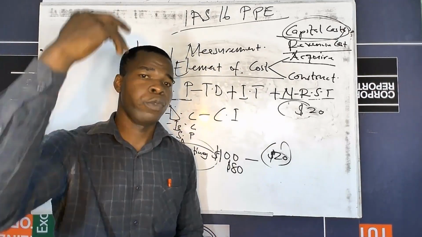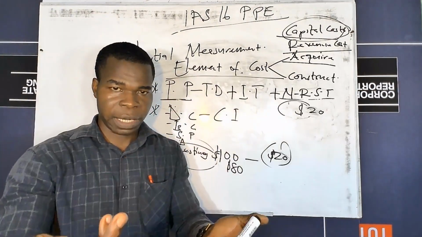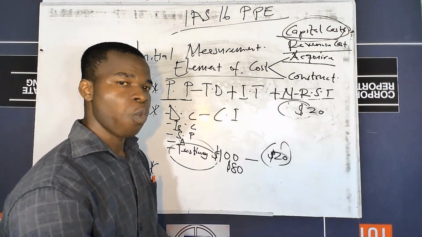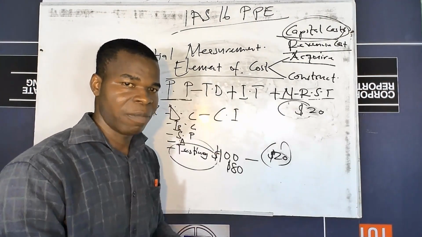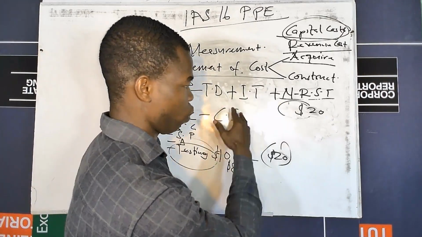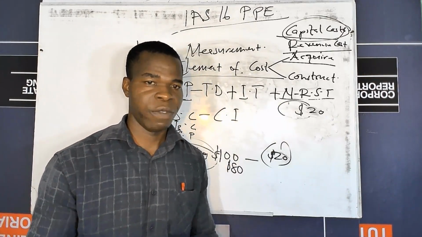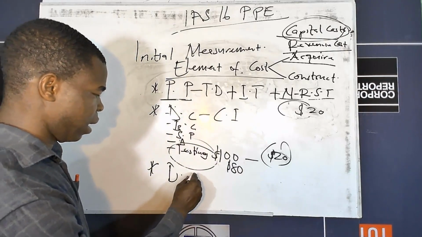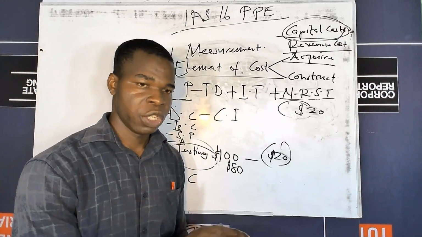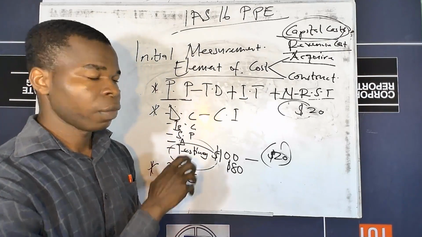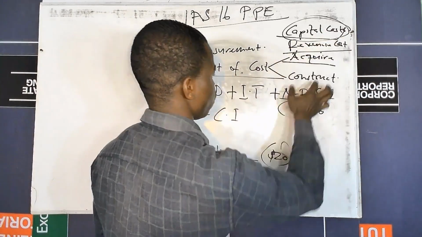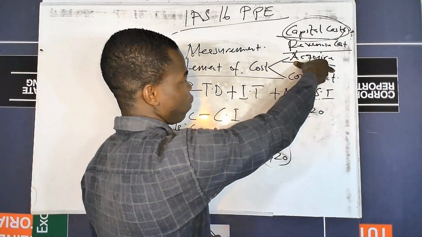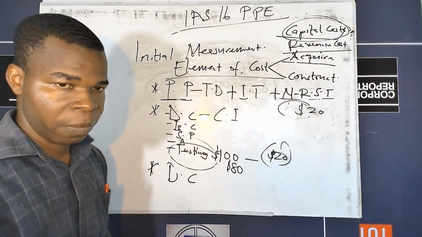But remember that this is a future cost. It's going to happen in the future. It's not happening today. So sometimes the entity will give you an effective interest rate that you unwind. In fact, you will find the discount at the present value of that figure before you add it to your cost. But in the case where you're not given those effective interest rates, then you just go ahead and add it to your cost. So the last one is going to be our dismantling cost in here. And remember the issues about dismantling cost. So these are the few costs, or in fact the capital costs, supposed to be captured or capitalized when you want to find the cost of an acquired property, plant, and equipment.